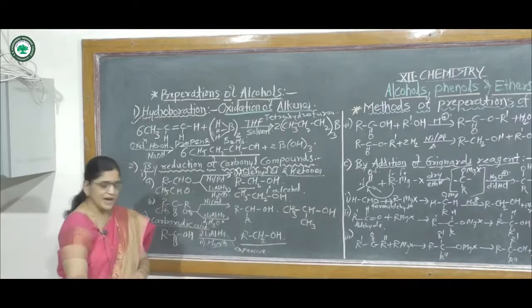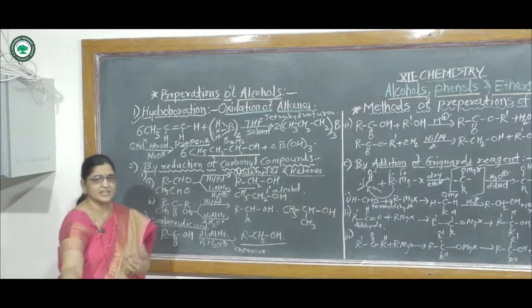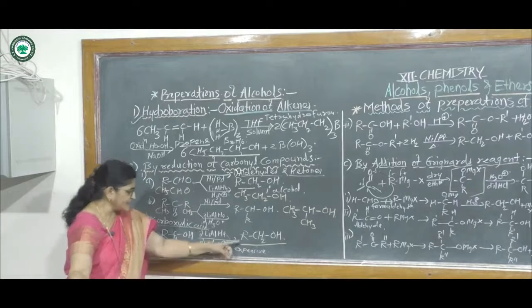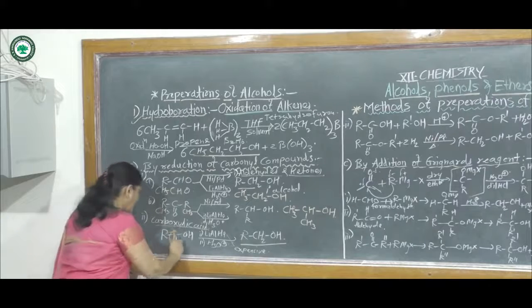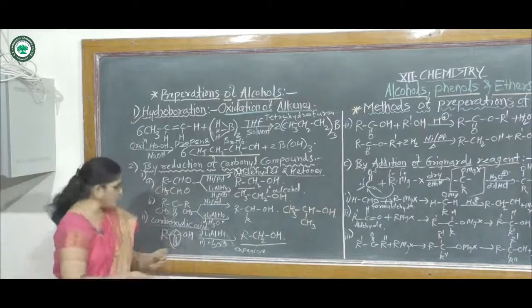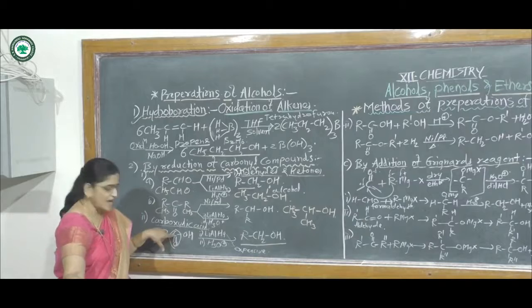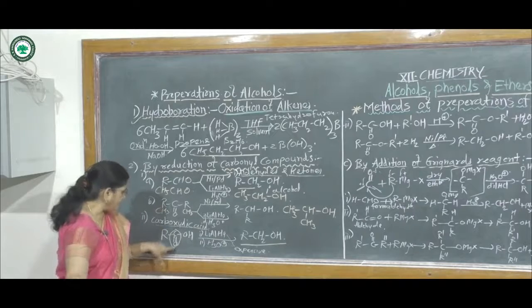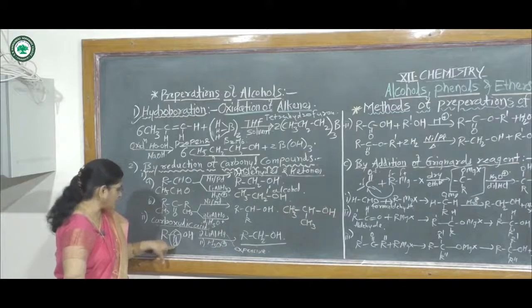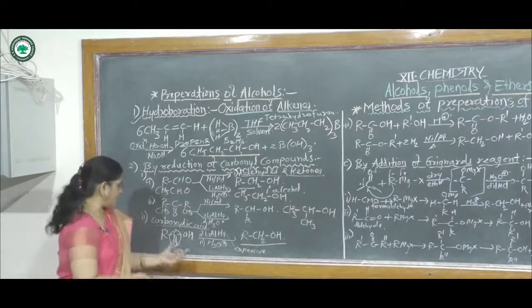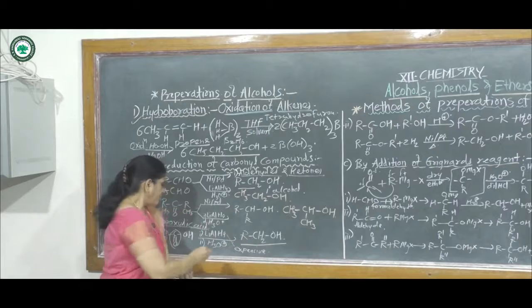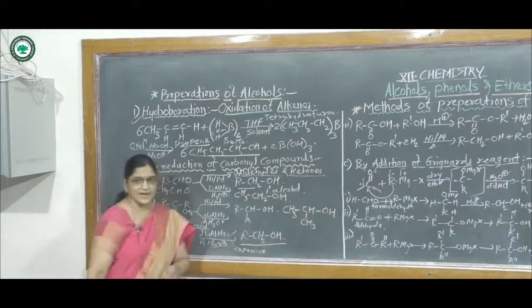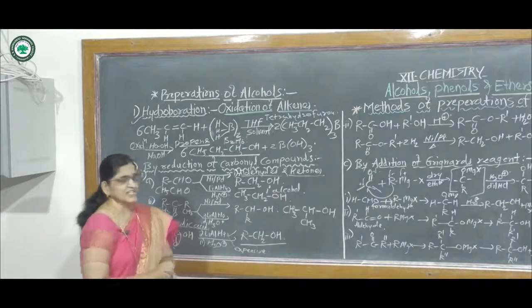Lithium aluminum hydride gives four nascent hydrogen atoms, hence it gives a primary alcohol. These react with the carbonyl carbon atom. Two hydrogen atoms get bonded to the carbon atom and one hydrogen atom to the oxygen atom. In this way it forms an alcohol, that is a primary alcohol. But lithium aluminum hydride is an expensive reagent.